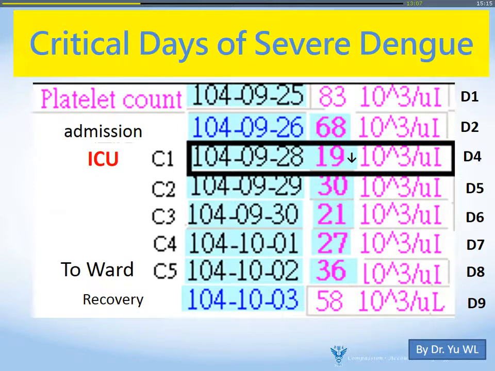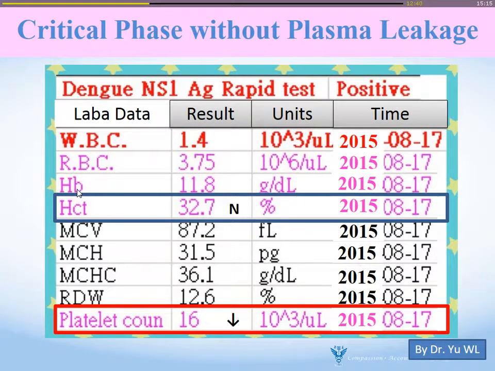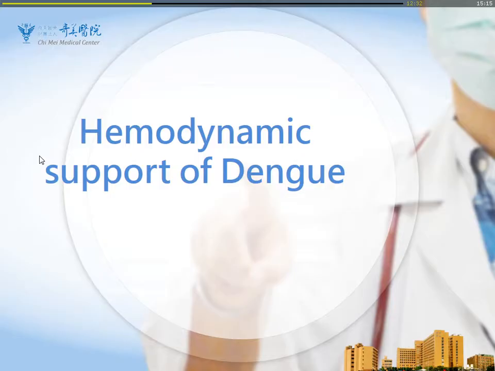So here is an example of the critical day of severe dengue. Day 1, the platelet count seems okay, still fine. But at day 4, the platelet count goes down to a very low degree, then gradually gets higher. It will be the critical phase on day 4. Here is an example of a patient with plasma leakage. We can see the platelet count goes down and the HCT gets higher, meaning hemoconcentration and plasma leakage. In the other case, maybe we will not have plasma leakage because HCT is getting normal, although the platelet count is lower at the time.